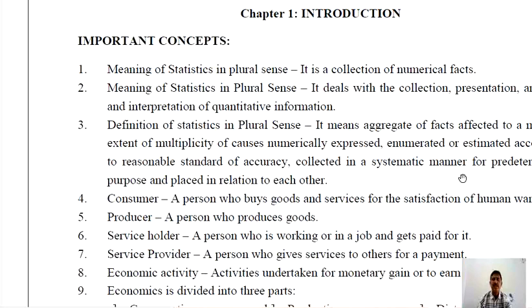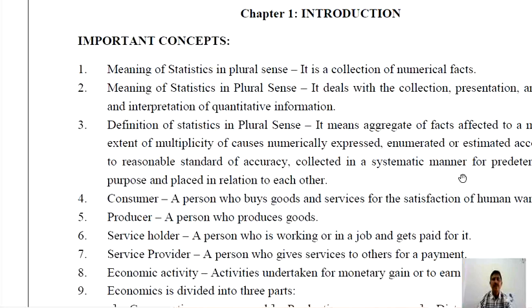Suppose it is stated that there are 20 students in 11th Commerce. Keep in mind, 20 students is numerical information, quantitative information, but it is only numerical data. It is not statistics. Only that information is called statistics which is comparable and by which we are able to draw some meaningful conclusion.